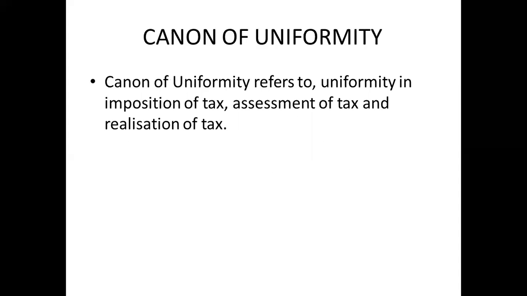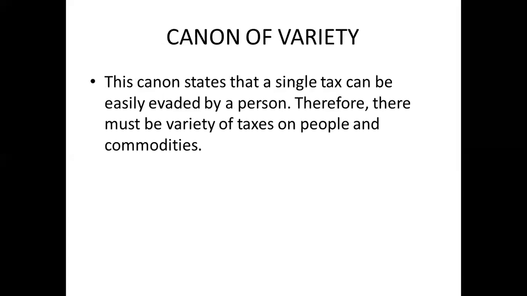Next comes canon of uniformity. Canon of uniformity refers to uniformity in imposition of tax, assessment of tax, and realization of tax. By this canon, there should be a same level, a uniformity in calculation, assessment, and realization of tax, so that people will not be in chaos, will not be perplexed to figure out what level they have to pay the tax, at what amount they have to pay the tax. All these problems will be rectified if there is uniformity in the tax system.